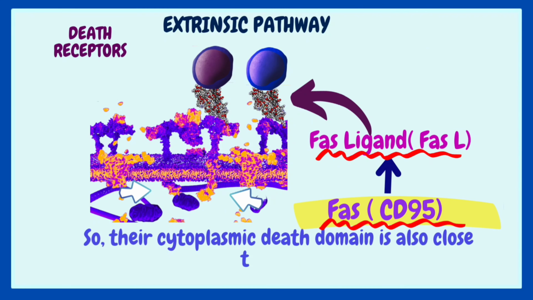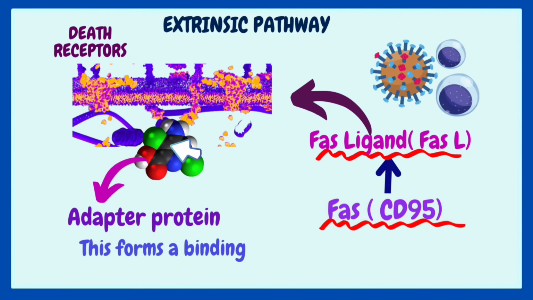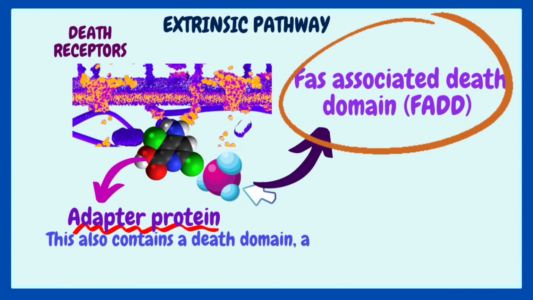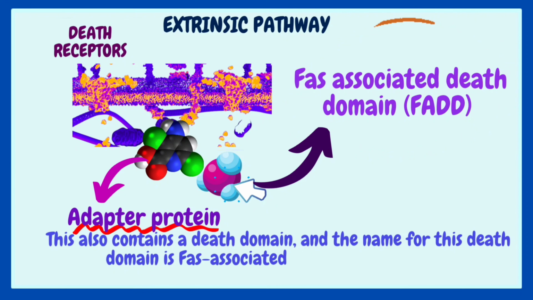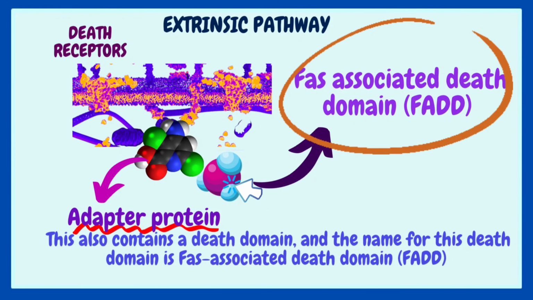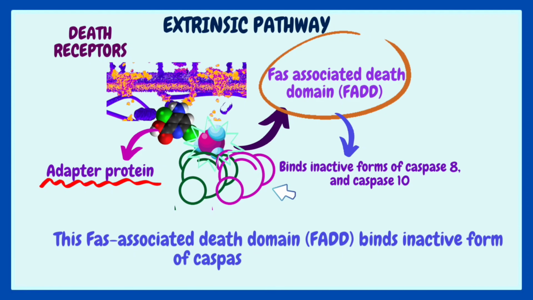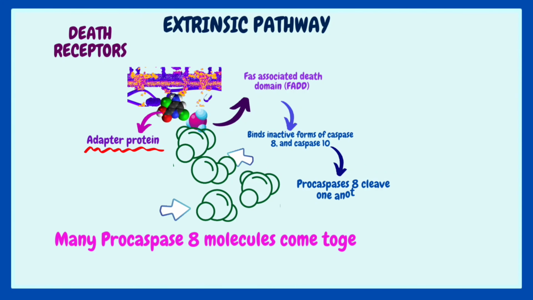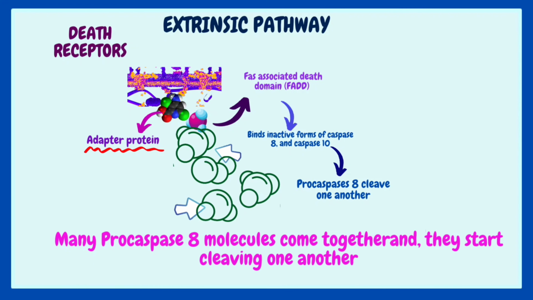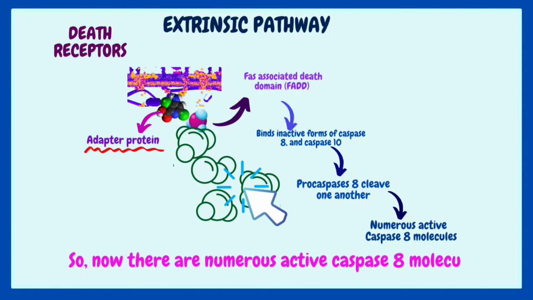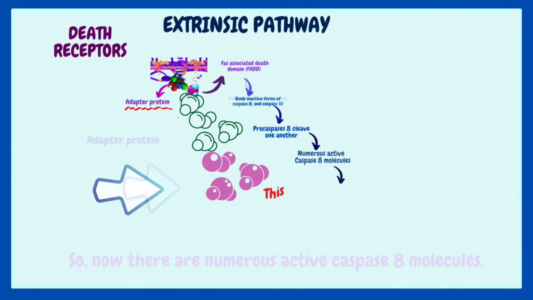This forms a binding site for an adapter protein. This also contains a death domain, and the name for this death domain is FAS-associated death domain. This FAS-associated death domain binds the inactive form of caspase 8 and caspase 10. Many procaspase 8 molecules come close together, and they start cleaving one another. So, now there are numerous active caspase 8 molecules. This leads to activation of executioner caspases.